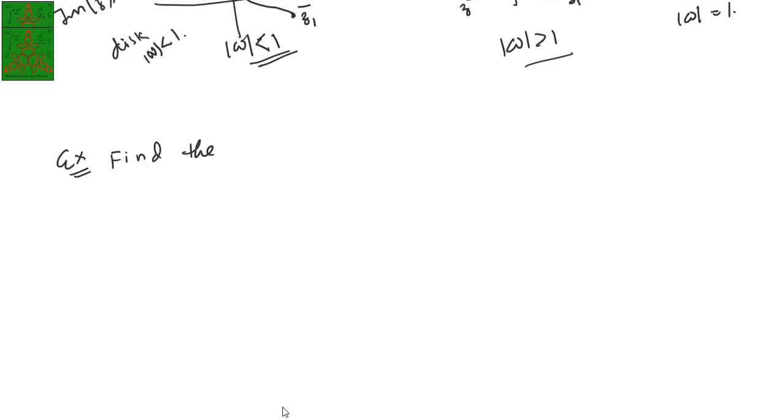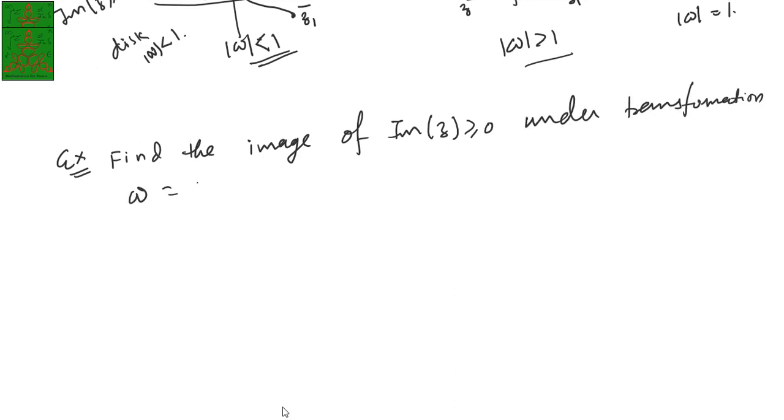Find the image of mode of z greater than or equal to 0 under the transformation w equal to (i minus z) upon (i plus z).